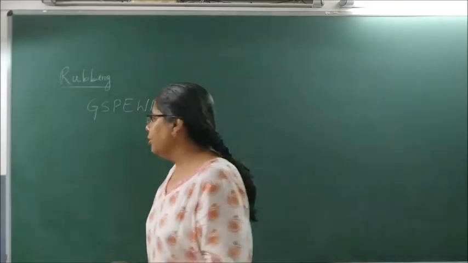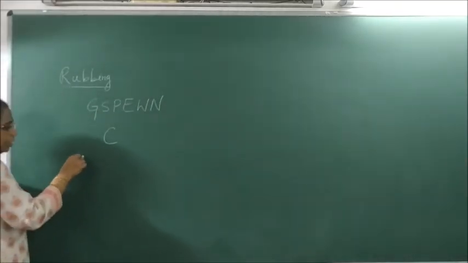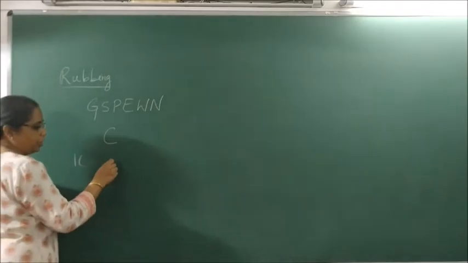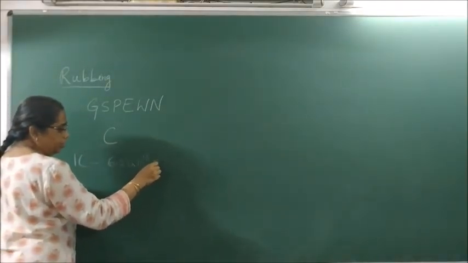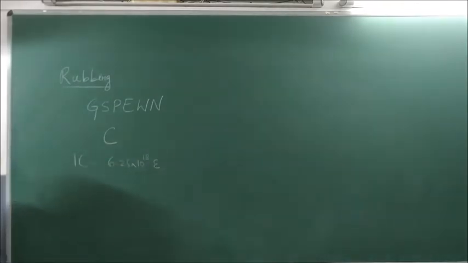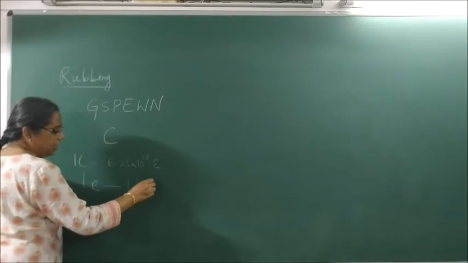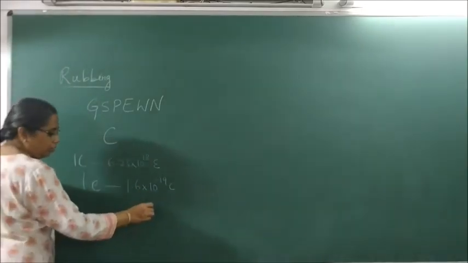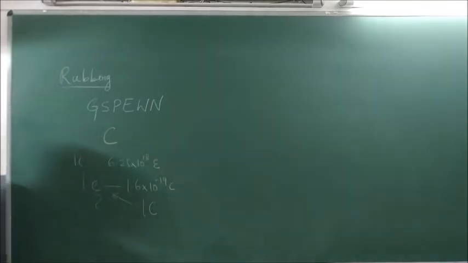The SI unit of charge is coulomb. How do you define 1 coulomb of charge? You say a body is said to possess 1 coulomb of charge when it has 6.25 into 10 to the power of 18 electrons. From where did I get this number? 1 electron has a charge of 1.6 into 10 to the power of minus 19 coulombs. So 1 coulomb of charge will have how many electrons?